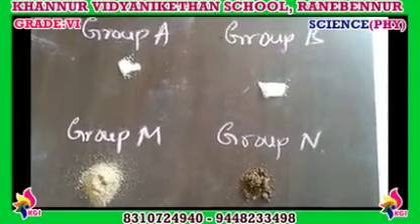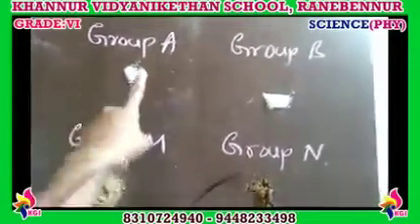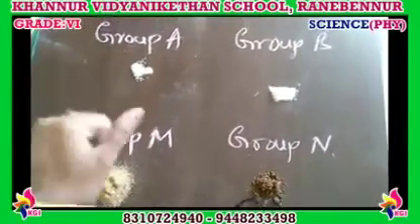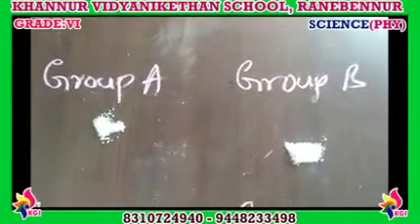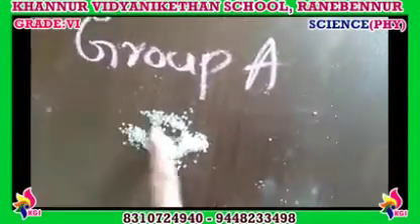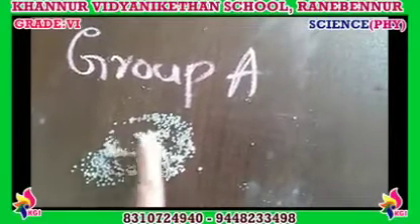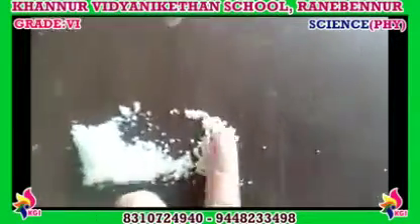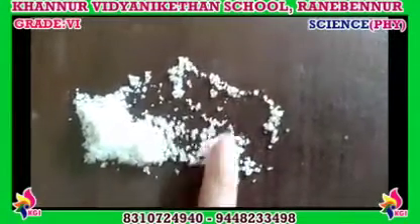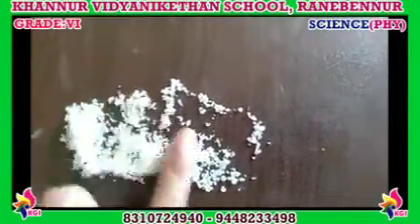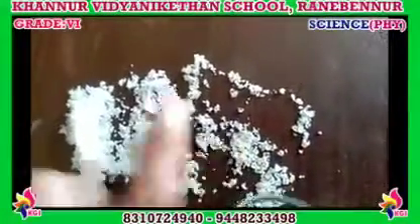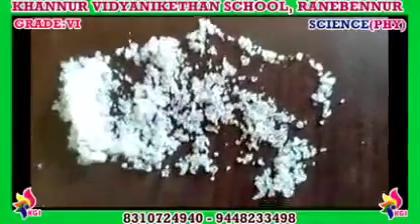Students, observe here. Here 4 groups are there: Group A, Group B, Group M and Group N. Observe it. Group A and B. In Group A, what is there? It's sugar. Observe carefully. This Group B is mixed with salt and sugar. Can you see the crystals of sugar and also salt, right?